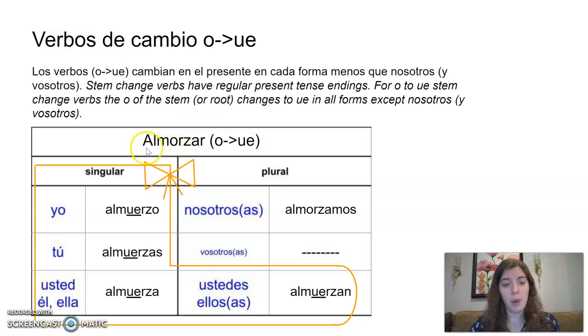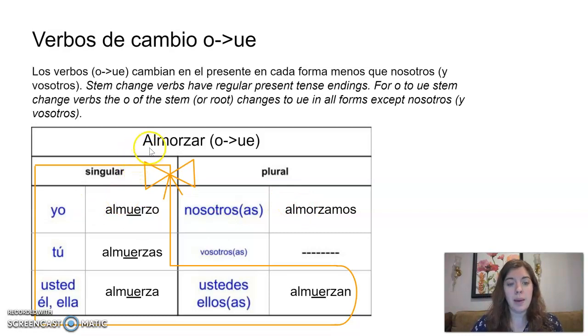Vamos a ver un ejemplo. Almorzar. Cambia O a UE. Yo almuerzo. Tú almuerzas. Usted, él, ella almuerza. Nosotros, nosotras almorzamos. Ustedes, ellos, ellas almuerzan. Mira que estas formas, yo, tú, usted, él, ella, ustedes, ellos, ellas, cambian. La forma de nosotros no cambia.